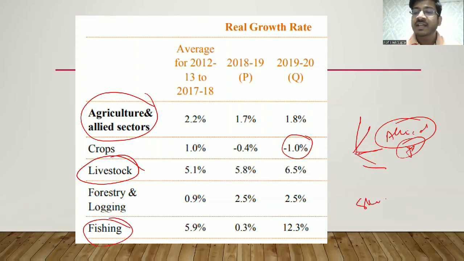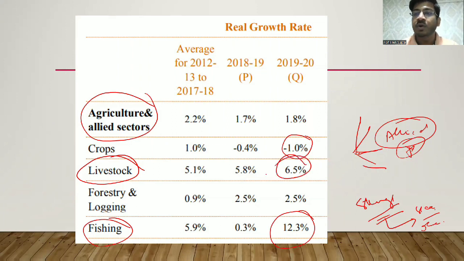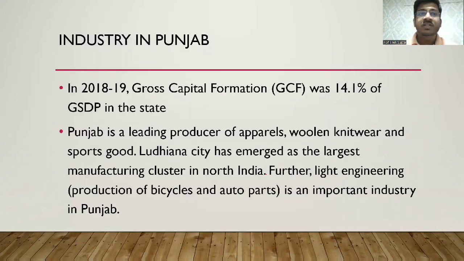इट इज वेरी स्ट्रेंज कि पंजाब जहां पे कोई भी आसपास सी नहीं लग रही, ओशन नहीं लग रही, वहां पे भी वी हैव अ ग्रोथ रेट ऑफ 12.3% in fishing and 6.5% for livestock. Livestock is an important component anyhow in Punjab agriculture. Industry in Punjab. So we're basically covering only the overviews of different sectors as per the macroeconomic. आगे चल के हर चैप्टर हर सेक्टर को डिटेल में कवर करता है. We'll look at that in the subsequent lectures.